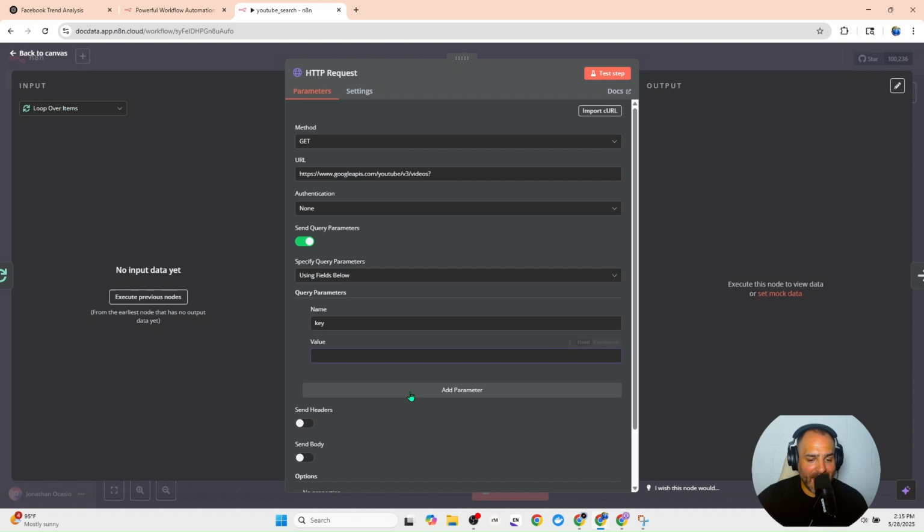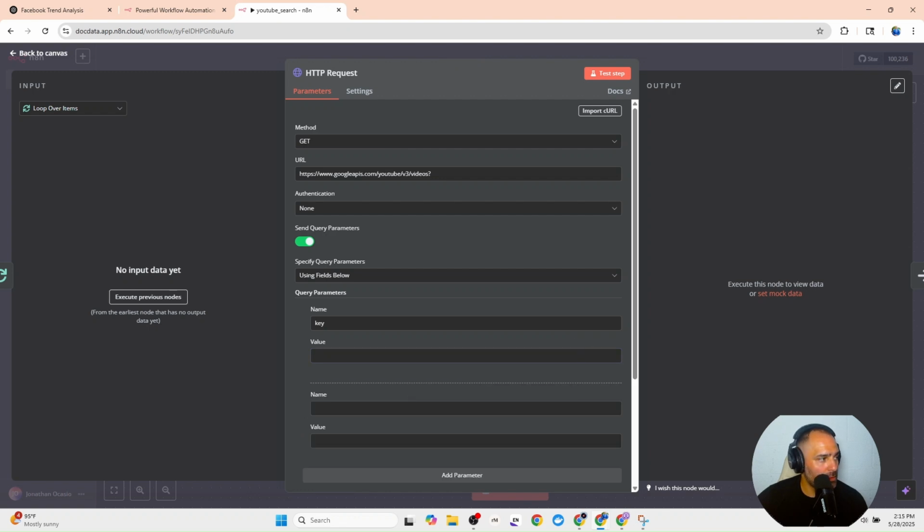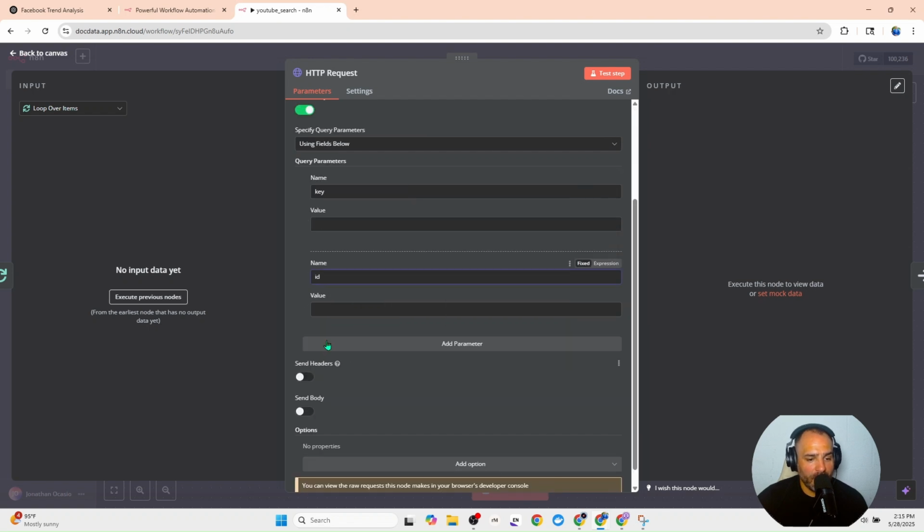Aside from that, we need to add another parameter. This parameter is going to be your ID. And then we need to give it a value. This value is going to be the video ID that's passed through. It does need to be an expression. And now this is complete.